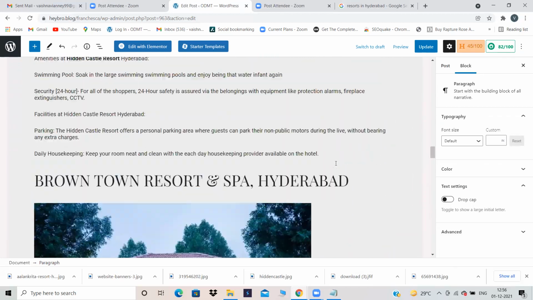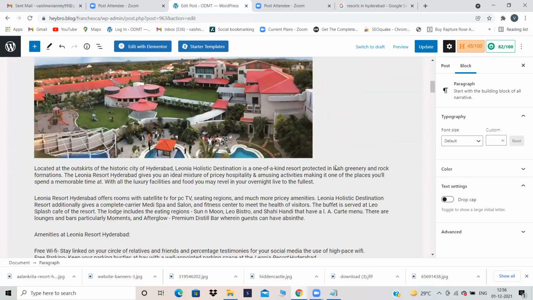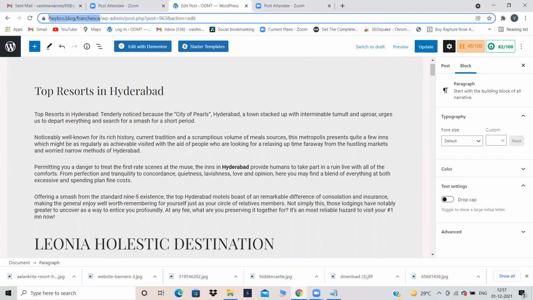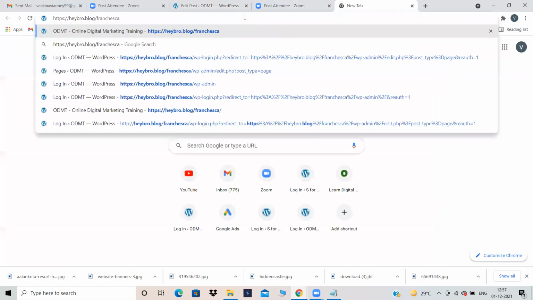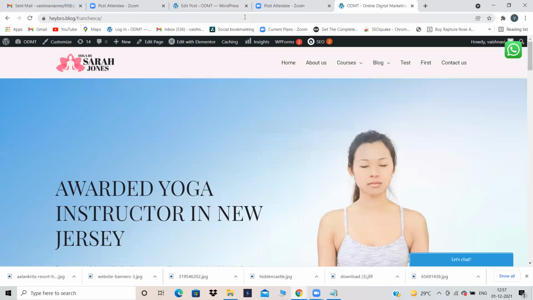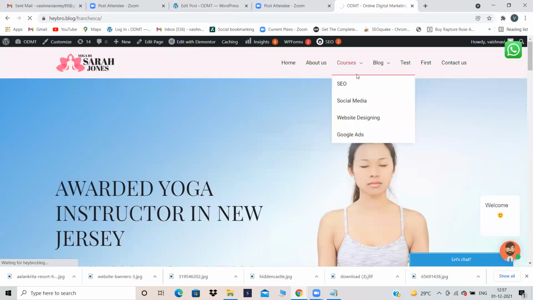Now I have to give some internal links and some outbound links. So scroll up, and for which one you want to give internal and for which one outbound, you can select. First, I want to give an internal link, so let me first update this one. I'll open this website in a new tab so that I can give an internal link to myself. Copy this URL. Don't copy wp-admin. Pranita, that day what happened, you know, right? That option was coming to log into your website. So it should not happen like that. Make sure you do not copy wp-admin over there.